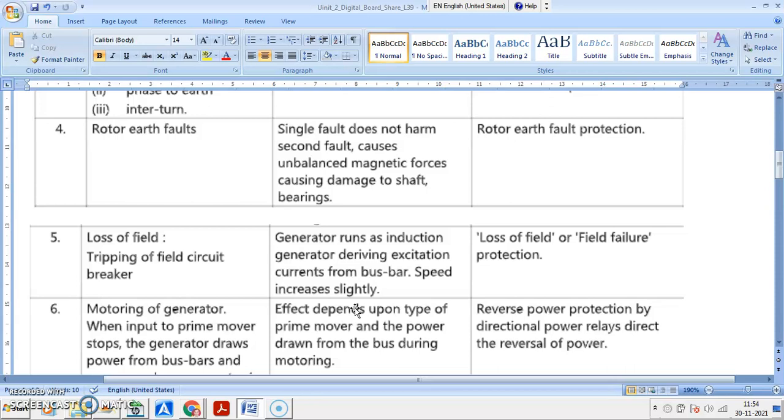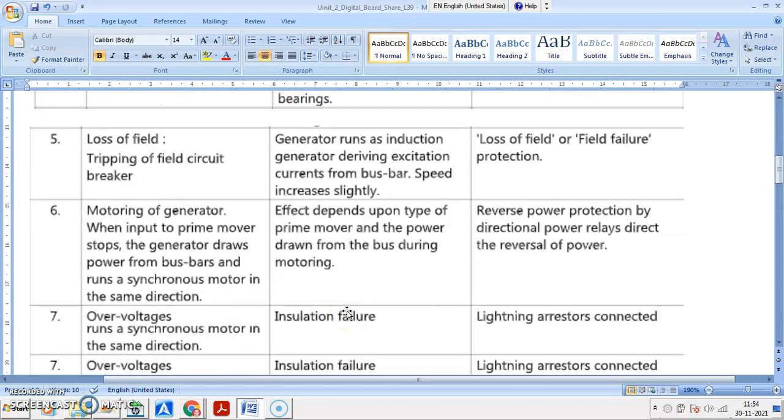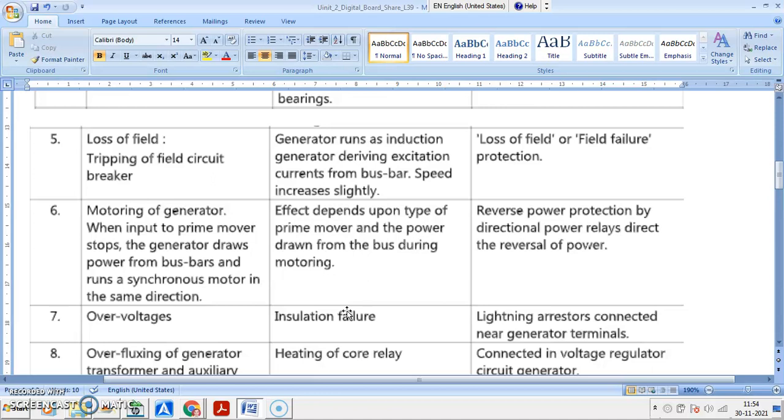So excitation, especially for a generator running as an induction generator, is derived as excitation currents from the bus bar, and the generator may get out from the bus bar. So what happens in this case, you may not be able to continue the machine because you may not be able to feed power to the grid. So loss of field or failure of field protection is provided against this type of abnormal condition.